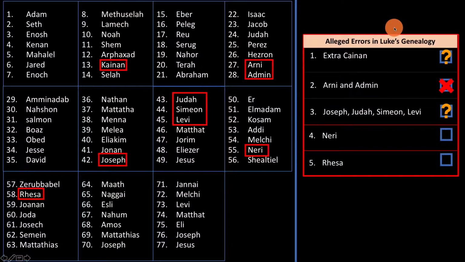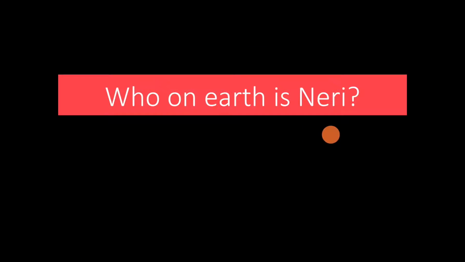Welcome back to the last video in the series in which we've been analysing the alleged errors in Luke's genealogy. In this video, we're going to be talking about Neri and Rhesa. So let's clear the board and begin to talk about Neri first. So the question is, who on earth is Neri? Who is this guy? Now let's compare Luke's genealogy to the genealogy in the Old Testament.